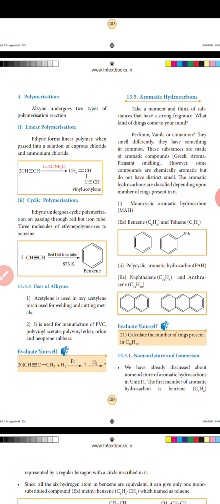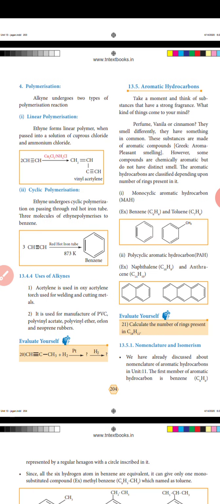Take a moment and think of a substance that has a strong fragrance. What kind of things come to your mind? Perfume, vanilla, or cinnamon. They smell different, but they have something in common. These substances are made of aromatic compounds. However, some compounds are chemically aromatic but do not have a distinct smell.